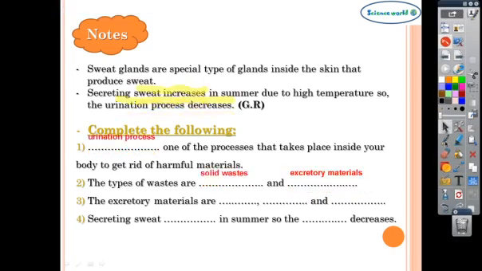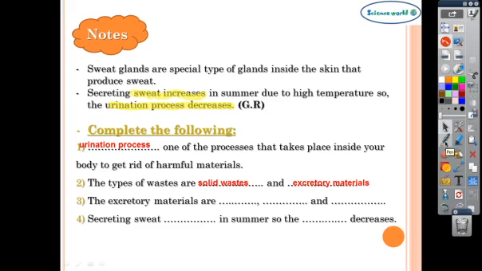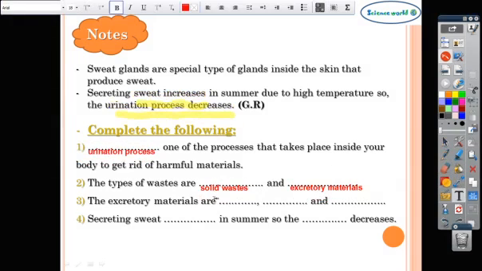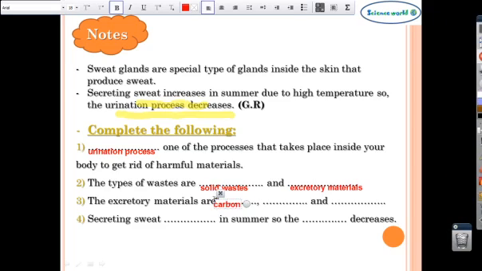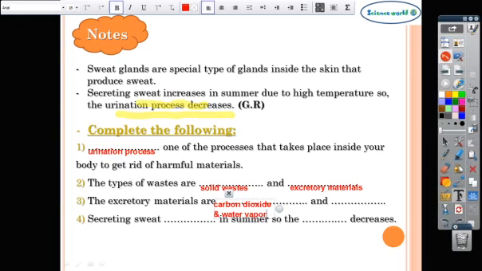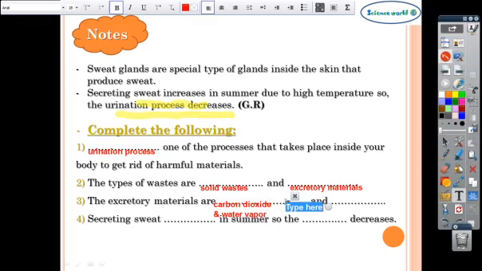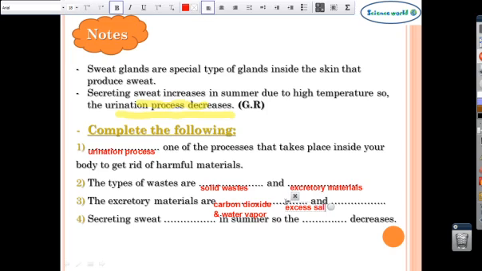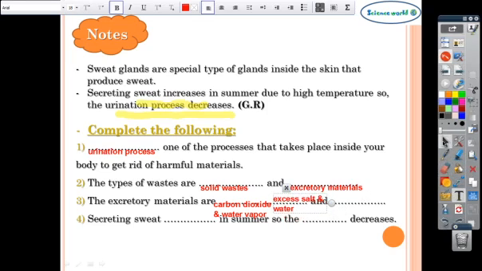Okay, number 3. The excretory materials are, yes, carbon dioxide and water vapor, excess salt and excess water, and nitrogenous waste.